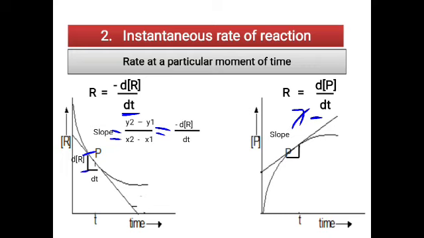You can directly draw a tangent and then drop a line for a particular period of time and measure what the concentration is at that time. So that can also be done. But if you want to measure the change in time, then you will get the change in the concentration of the product. For an instant of time also you can measure. In that case you just drop a straight line and for that line you measure how much is the concentration of the product. So that can be done in both cases.